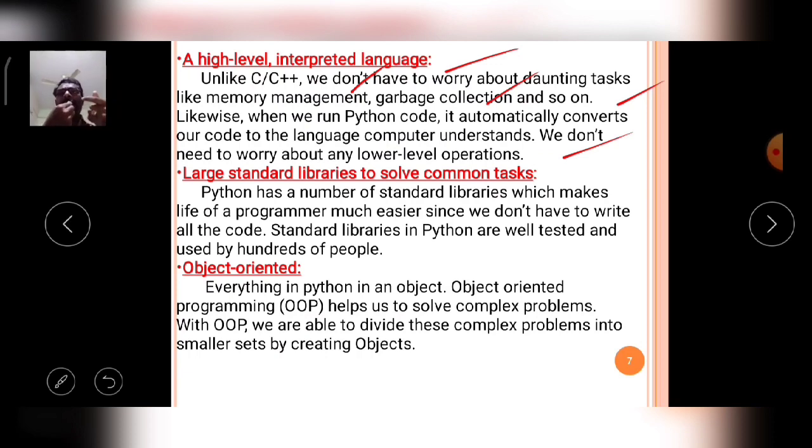The interpreter is also an application developed in a particular language. This interpreter receives the program line by line. After entering a line, it simply executes that line. Only then is it ready to take another line. Like that, the program is executed line by line.